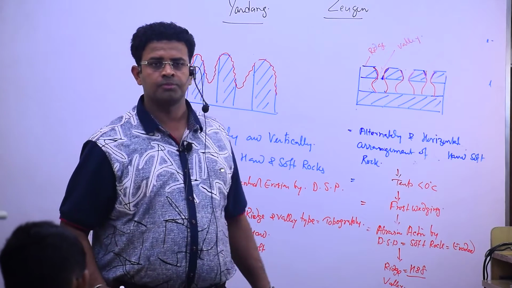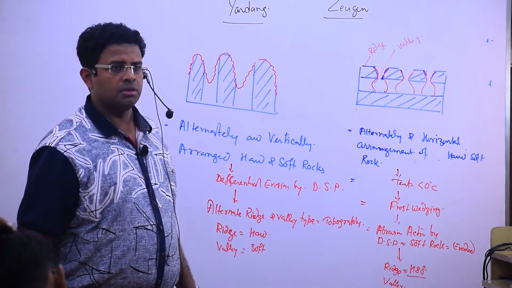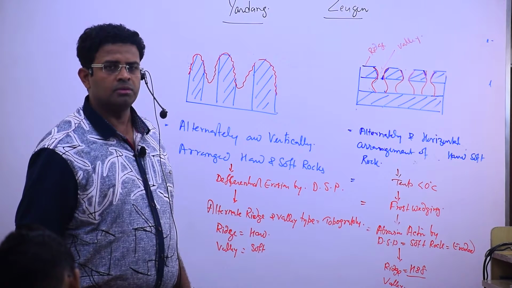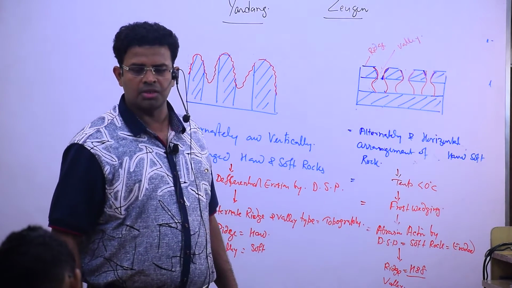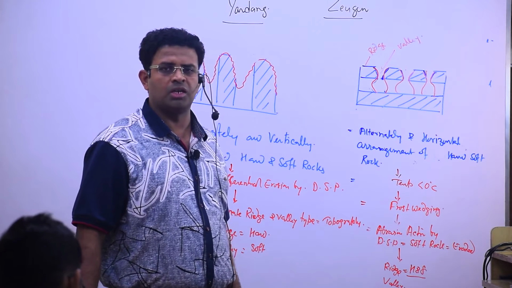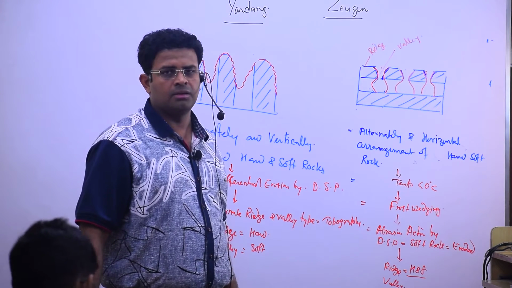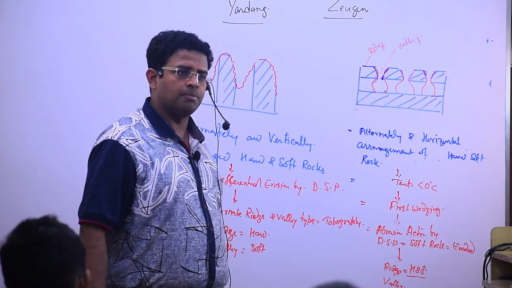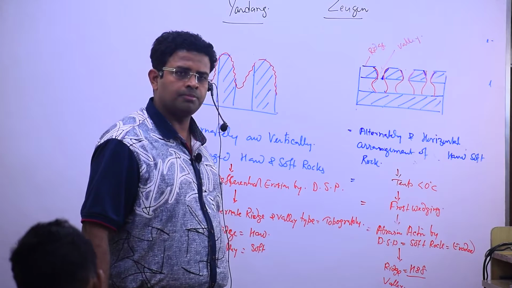Understood it? Hard and soft. And this is known as Zeugen. Or the ridge will have what kind of rock? Hard and soft rock. Is it okay? Clear?